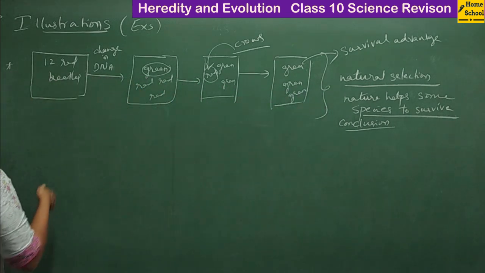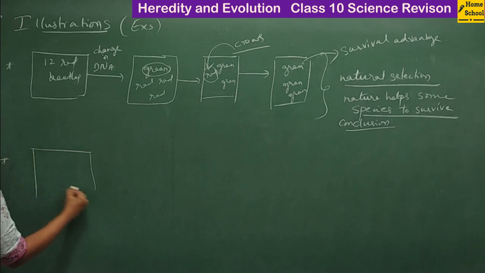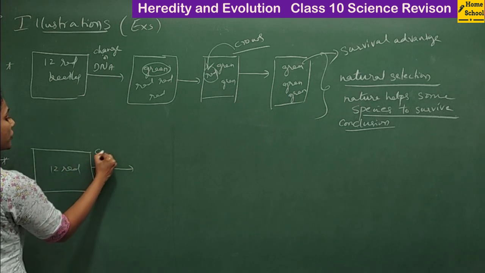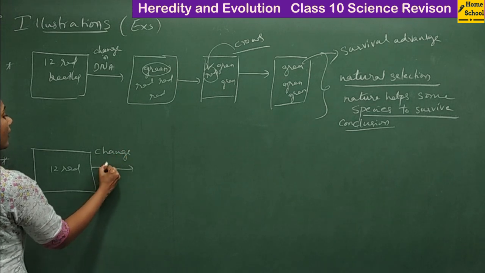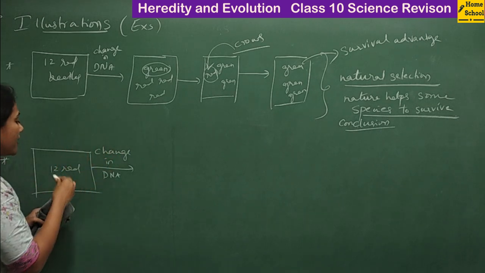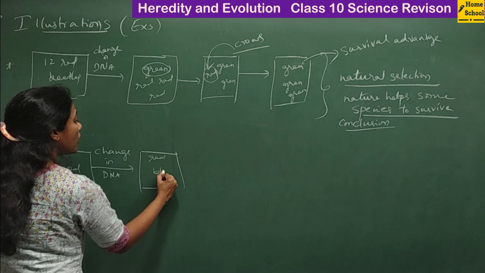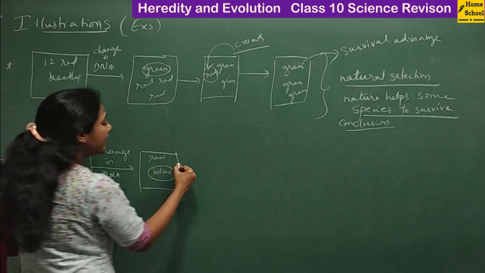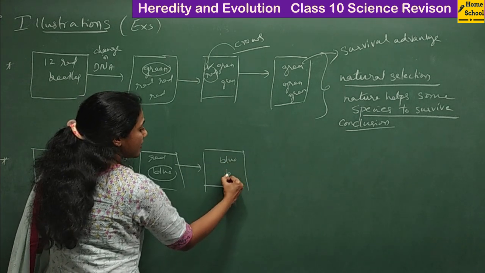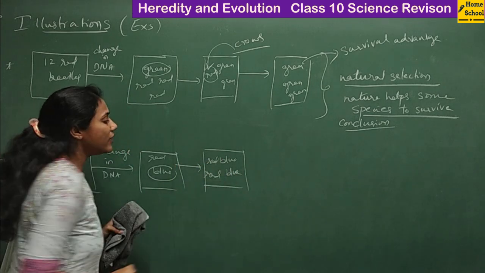Okay, fine. In the second illustration, or the second example, we took the same 12 red beetles. Due to a change in DNA, or due to mutation, the gene with respect to color has changed. So among so many red, one beetle was blue in color. Slowly, in the next generation, the blue beetle population increased, and red beetles were also there.